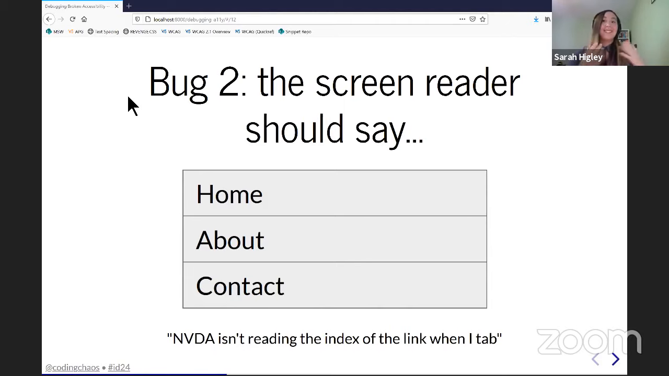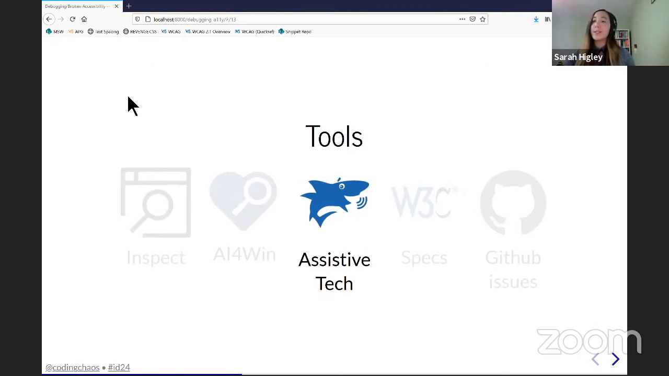So to move on, another type of semantic issue, but a little different from the first one. In this particular bug, there is a navigation region that has a list of links. I made an example that has 3 links: home, about, and contact, and the bug says that a screen reader, or NVDA in this case, isn't reading the index of the link when tabbing through them. So what that means is if you tab through these, NVDA isn't reading, for example, home 1 of 3, about 2 of 3, etc. So if I get a bug like this, to debug it, I actually use a screen reader directly, not to test, but to debug.